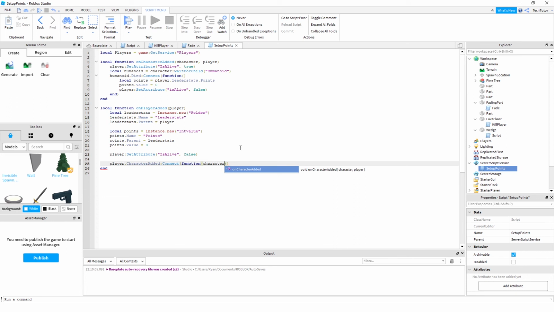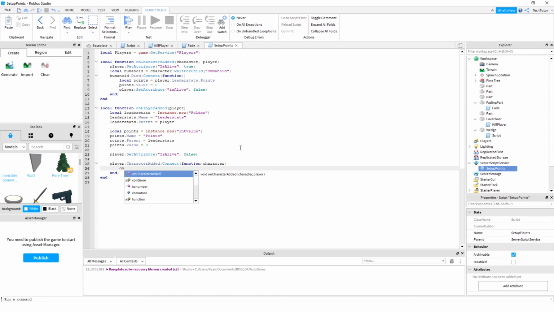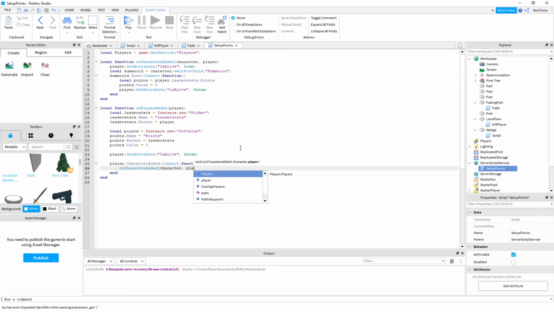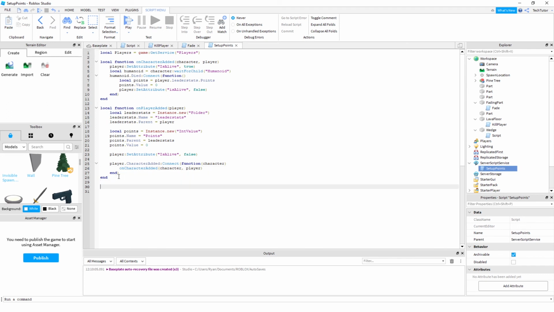So now you're adding your character parameter, and lastly, you're going to call the function that we added. We're going to pass that character object, and we're also going to need to pass our player instance as well. So you've now passed player to the function that we called. You're also passing character, so that way, again, we can set all the properties we set up there. And now one more thing we need to do is we have that players instance that we grabbed from the service.